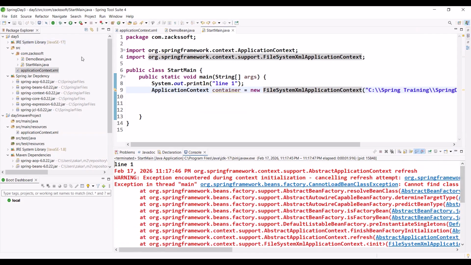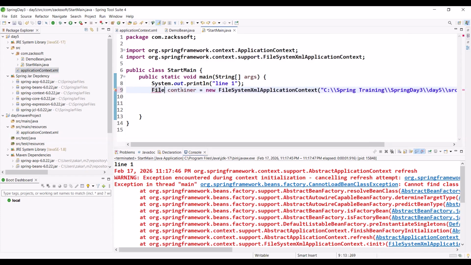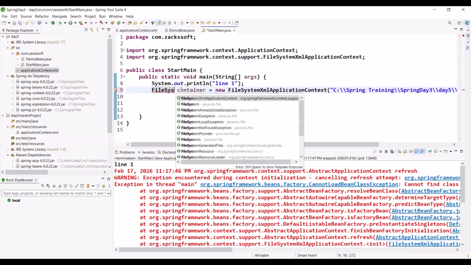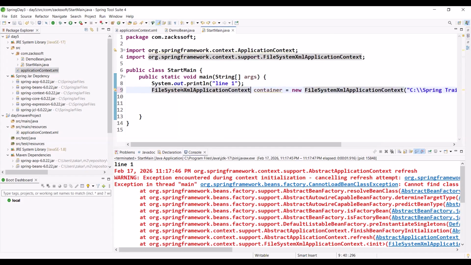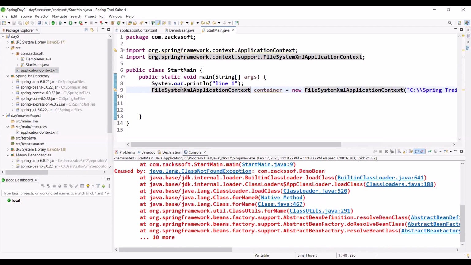Okay, so simply let me go here, application context. Here we are writing application context. For example, if we write, like for example, file system is also text. Okay, don't worry. Just let me use our mouse. Just a moment.